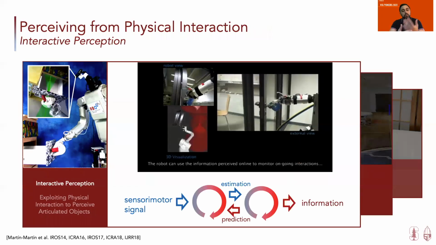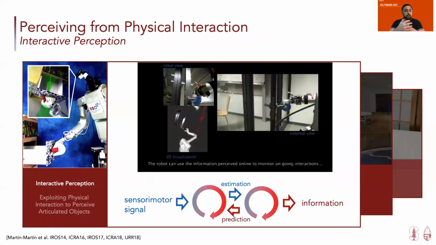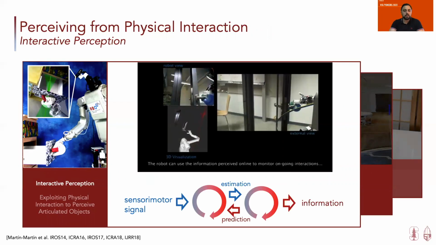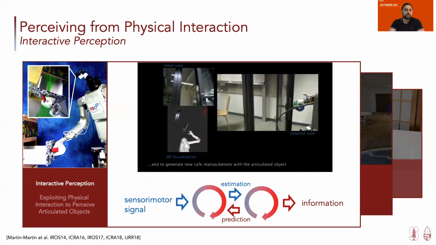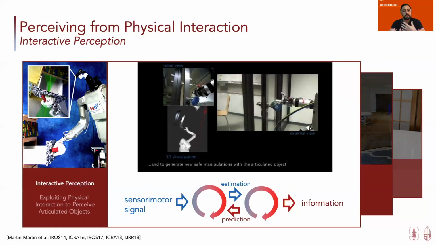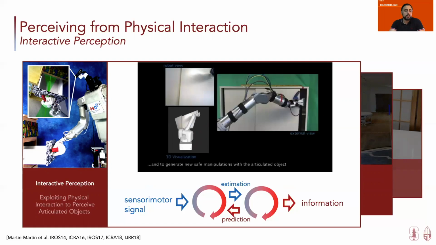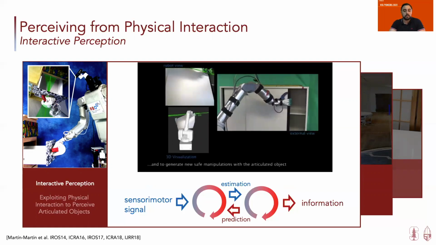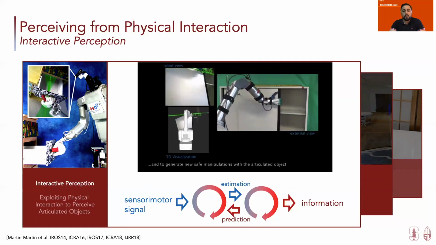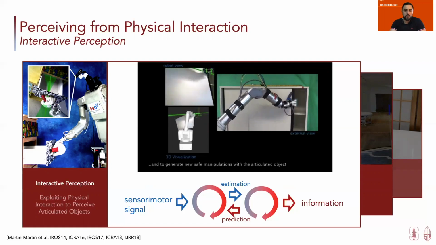First, I develop a new solution for interactive perception. In interactive perception, the idea is to exploit physical interaction to perceive the world and obtain information that cannot usually be perceived passively. I apply this concept to the perception of articulated objects composed of links and joints, such as doors, cabinets, and drawers. To do that, I propose a solution of coupled recursive estimation loops that take a stream of sensor signals and interaction data and extract information using physical priors.